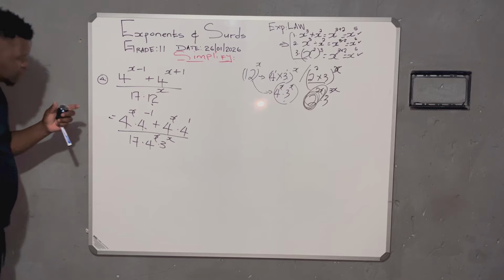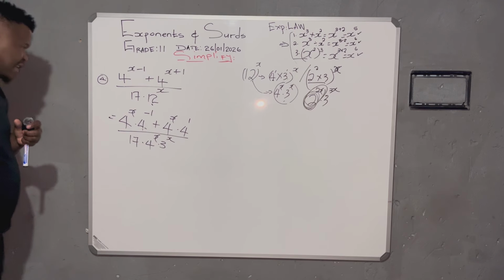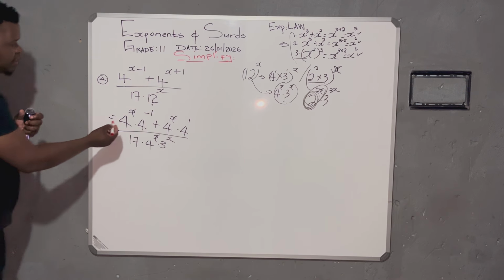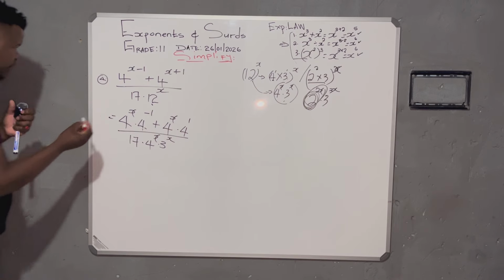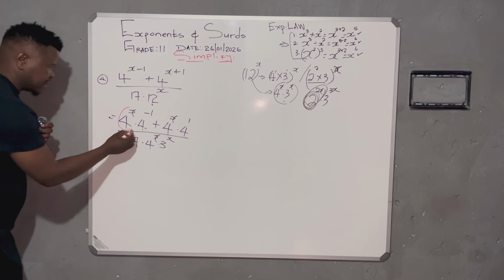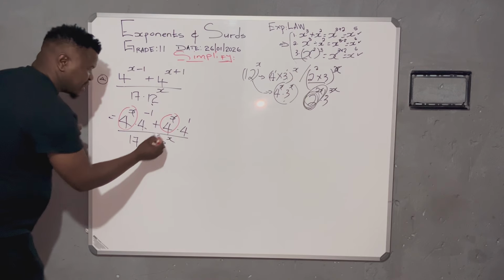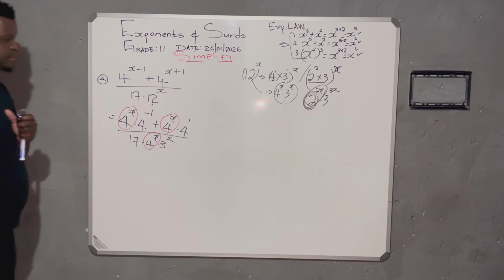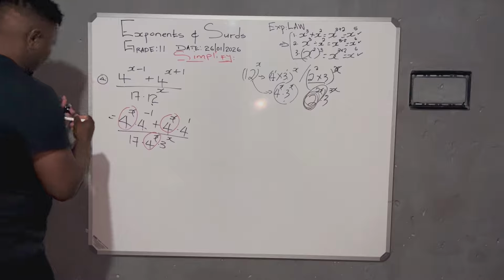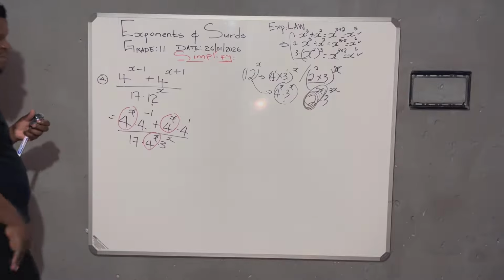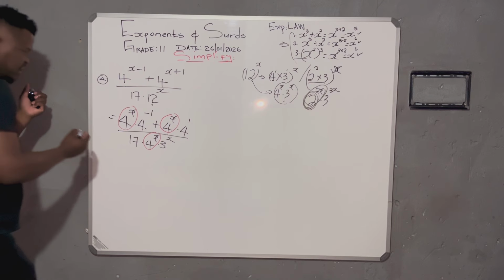I refer to 4x; basically, I mean 4 to the power x. I think you understand. Now, I highlight this and that. They are very much identical. That's how you spot some common factors. What do we do with common factors? We take them out. That's part of factorization.